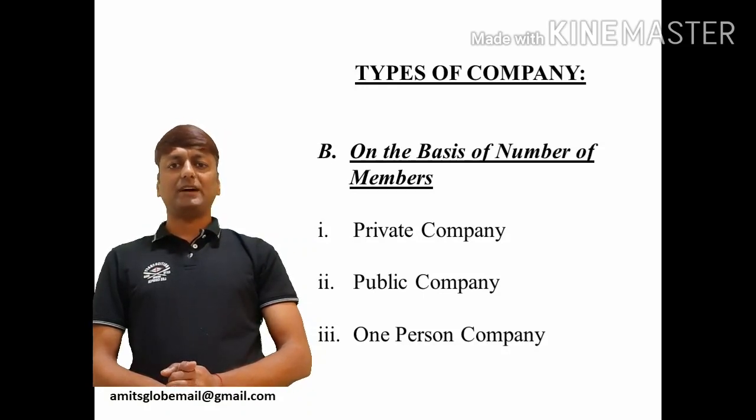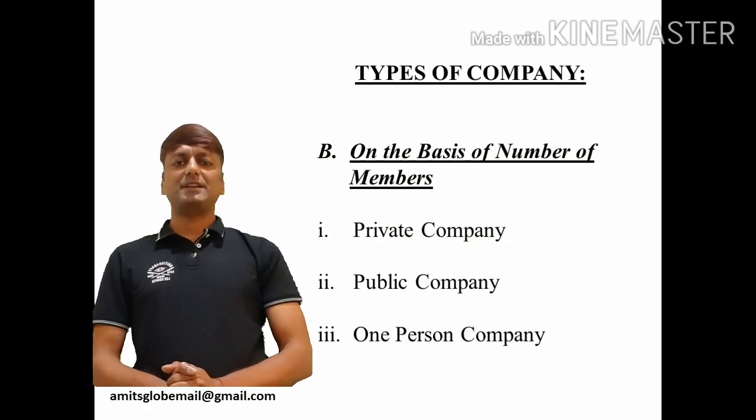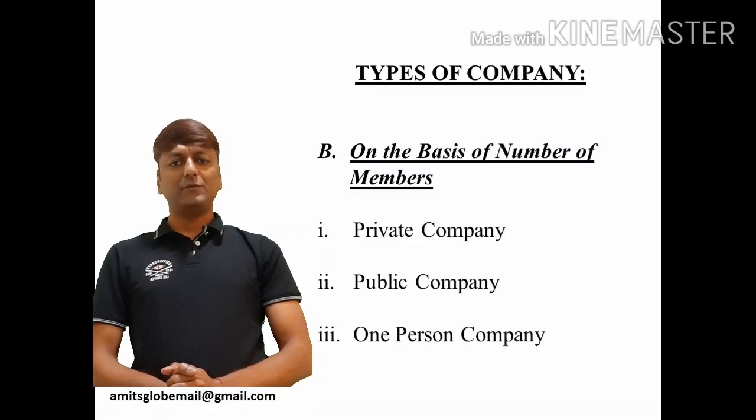The next category of company is public company. A public company has been defined under company law as a company which is not a private company and which is a subsidiary of a company which is not a private company. In case of a public company, the minimum number of members is 7. The maximum number of members has no limit.